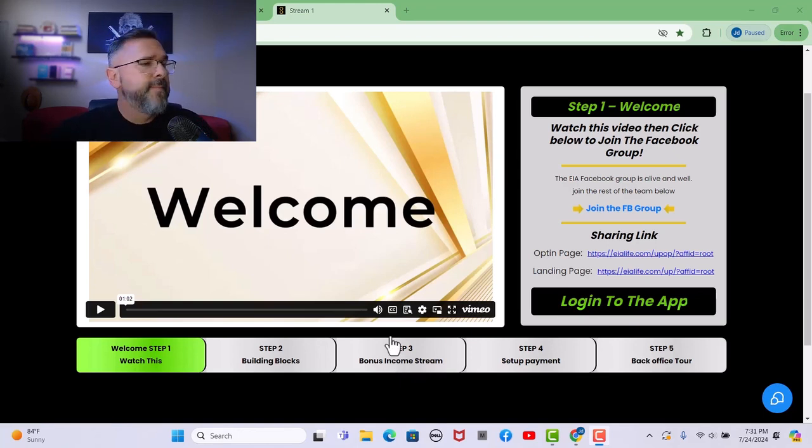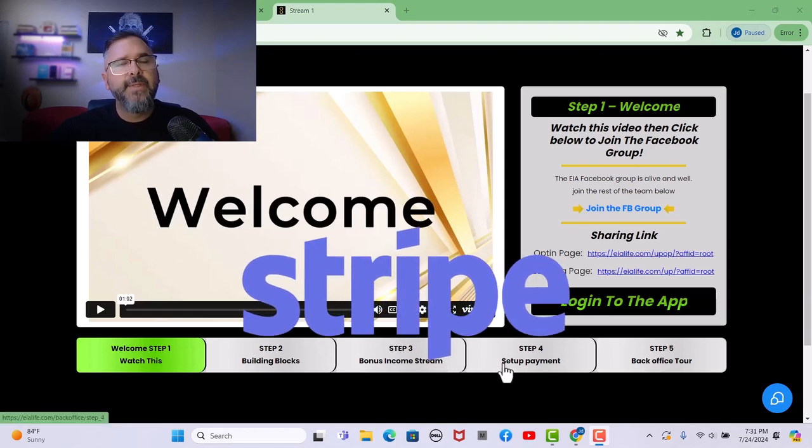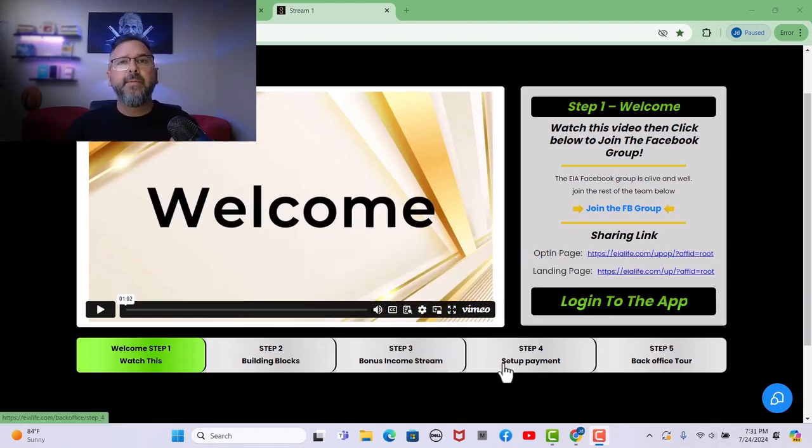Okay, and then step 4, set up payment. Set up your Stripe account, because when you get commissions, we will not be able to pay you if you don't have your Stripe account set up. Very important to do so, very, very important to do so before you do step 5 and take the back office tour, because I think that's where people get a little confused sometimes, is jump over here.